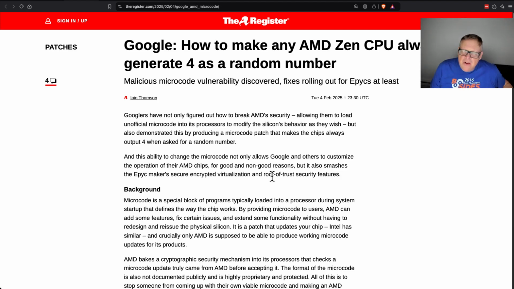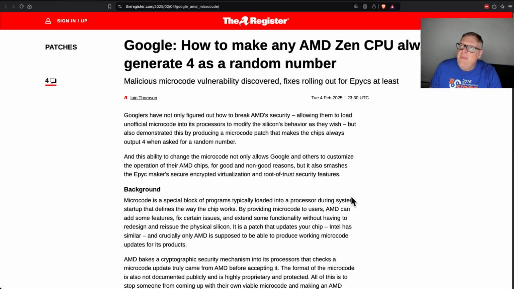And apparently, another article I saw said this vulnerability leaked out by accident. And so they were forced to announce it, and the patches are not yet available for the AMD processors. So that's interesting. Of course, I don't think it's terribly dangerous because I think you have to have system-level access on the machine to install this stuff anyway. But anyway, it is a violation of the security policy of the processor itself.